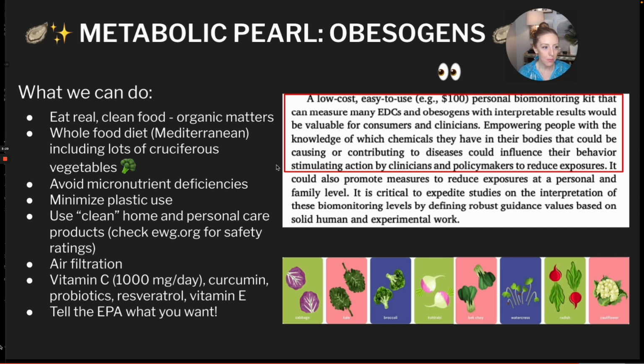Last thing I want to mention, the paper has a call to action for people to think about creating a personal biomonitoring kit that can measure endocrine disrupting chemicals and obesogens to help people understand what's going on inside their bodies, what their levels are, and give them more biological observability. And they use the word empowerment in the paper, which is a word that we love.